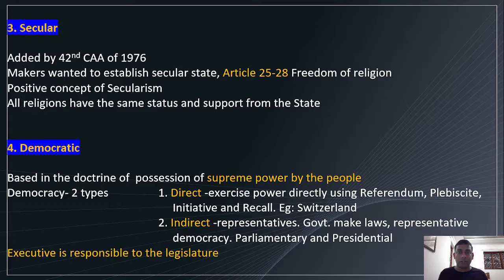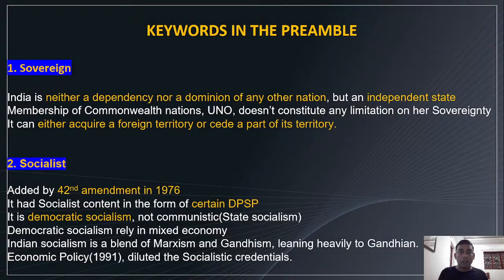You know what democratic is? Democracy by the people, right? Based on the doctrine of possession of supreme power by the people, for the people, by the people, of the people, right? Yes. Supreme power by the people. That's the very meaning of democracy. You know, sovereign. Sovereign means independent. Just by having some keywords, you can remember the terminologies.